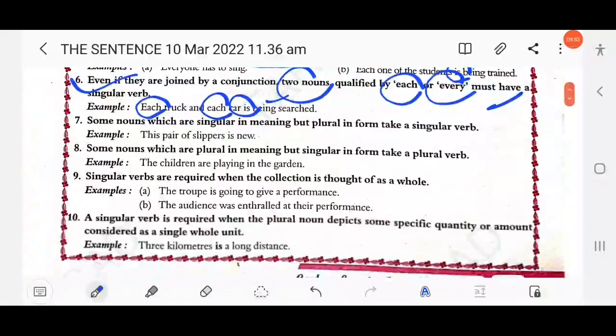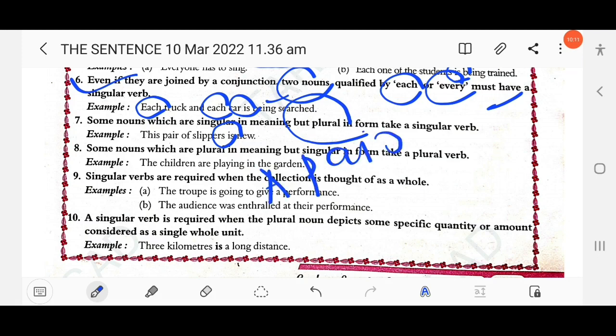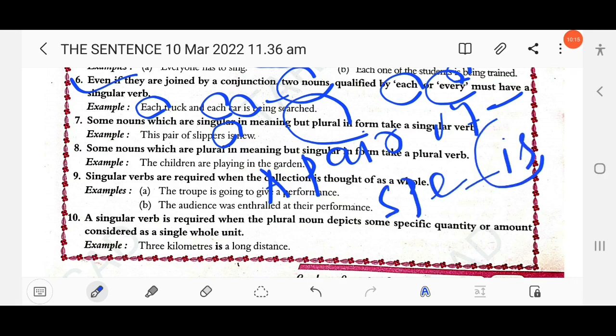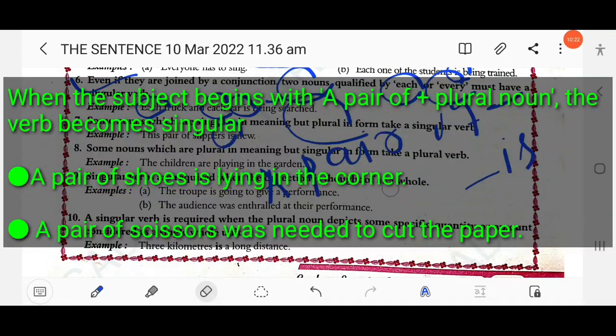Clear? The next rule, number 7: some nouns which are singular in meaning but plural in form take a singular verb. Here, this pair of slippers is, not are. Suppose it is in plural form but written as a pair: a pair of spectacles. So you have to use is on the table, not are on the table. Clear? Just look at the screen, other examples are provided here.